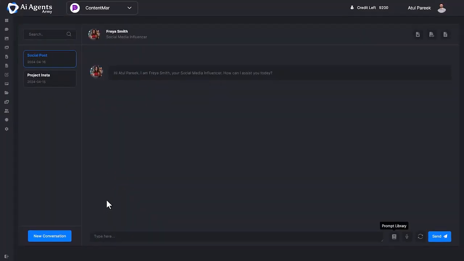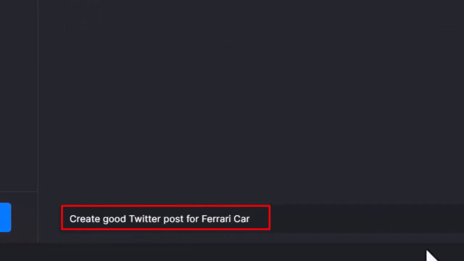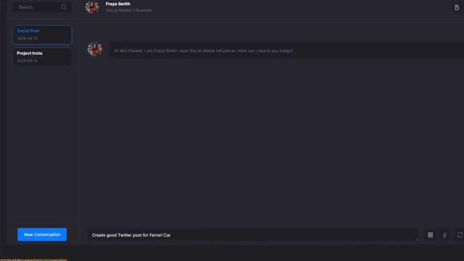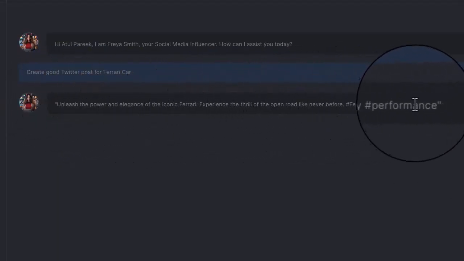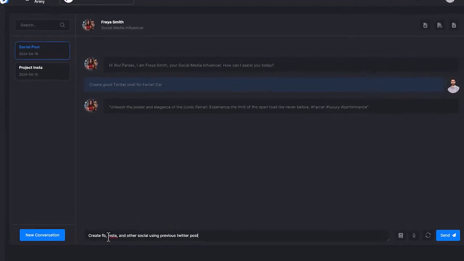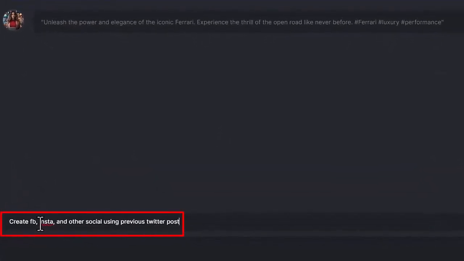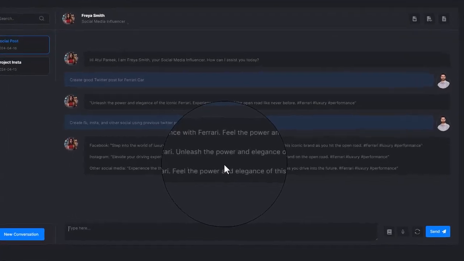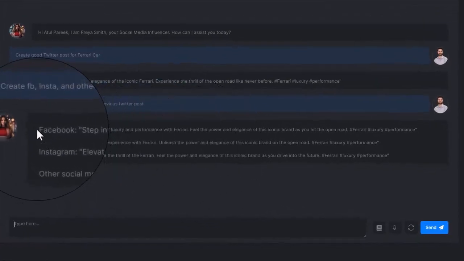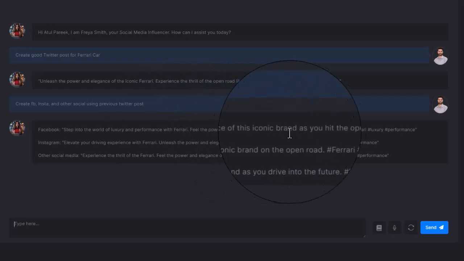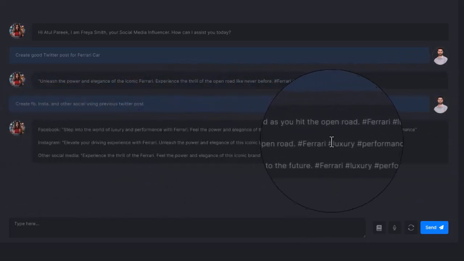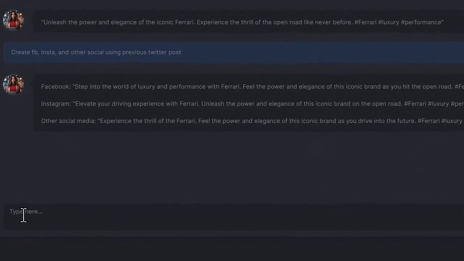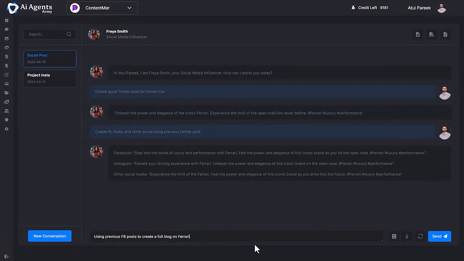Let's understand how you can leverage the full potential of AI Agents Army with an example. Suppose you command: create a good Twitter post for Ferrari car. AI Agents Army will create beautiful tweet posts for Ferrari. Your next command: create Facebook, Insta, and other social media posts using the previous tweet post. It'll create it instantly. Your next command: using the previous Facebook posts, create a full blog on Ferrari. It'll create it in seconds.